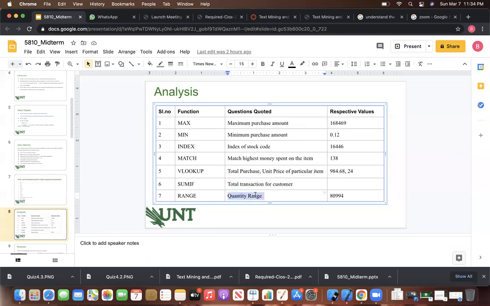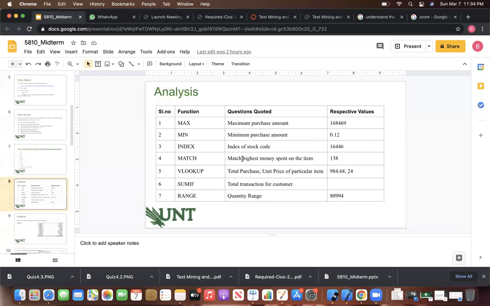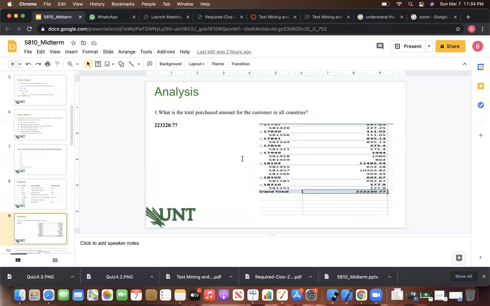And also quantity and range. Coming to the SUMIF function, you can find it in my Excel sheet. Here I am unable to paste the whole data, so you can find the SUMIF example in my Excel sheet. And also the quantity range, where we can find the range between the quantities of my given products. Okay.